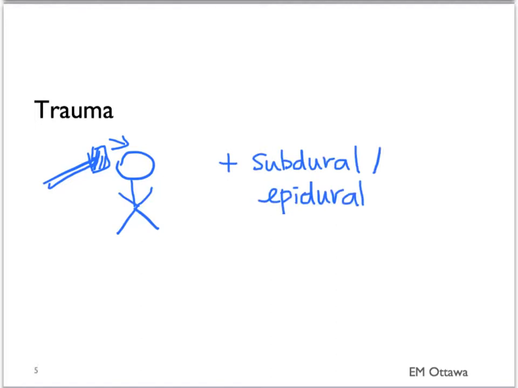Traumatic subarachnoid hemorrhage tends to occur with trauma. It tends to occur in combination with other traumatic bleeds. Traumatic subarachnoid bleed by itself tends to be of small volume. And therefore, besides a headache and maybe nausea and vomiting, the patient does not usually present with focal neurological signs.